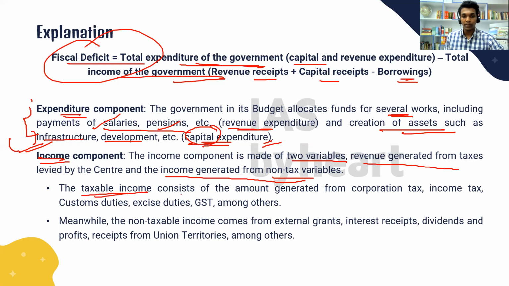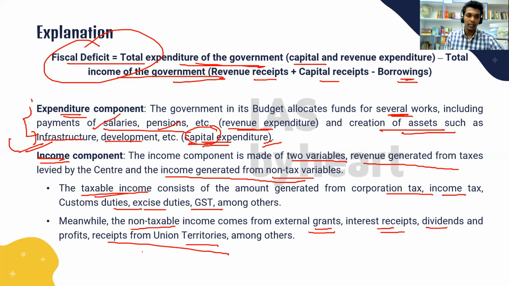So the taxable income includes the amount collected from corporation tax, income tax, GST, other duties, customs and excise duties, etc. Whereas non-taxable incomes refer to external grants, the grants which we receive from multilateral institutions, etc., interest receipts, dividends, receipts from foreign countries, receipts from union territories, etc. These things are non-tax income for the government. So these are the different components of the income for the government.